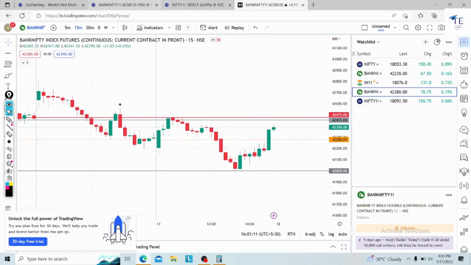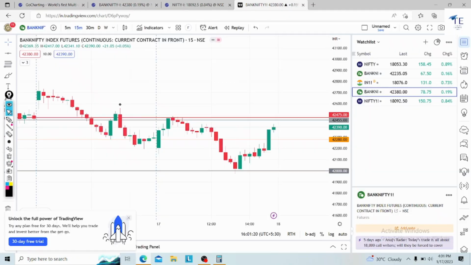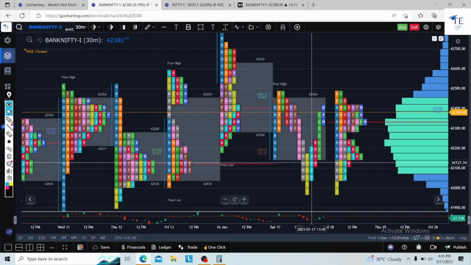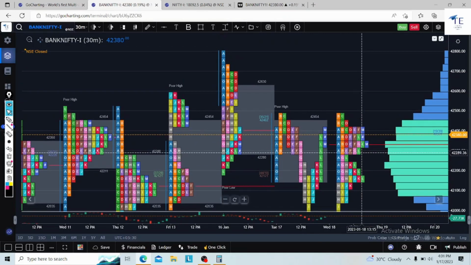Then if any rejection happens in TradingView or Go Charting, go for a buy here for another up move. Then you can easily ride this many points. How many? Almost more than 200 points. 280 to 475 is about 200 points you can ride in Bank Nifty, and you can keep your stop below that also. So this is how you have to work in the market.